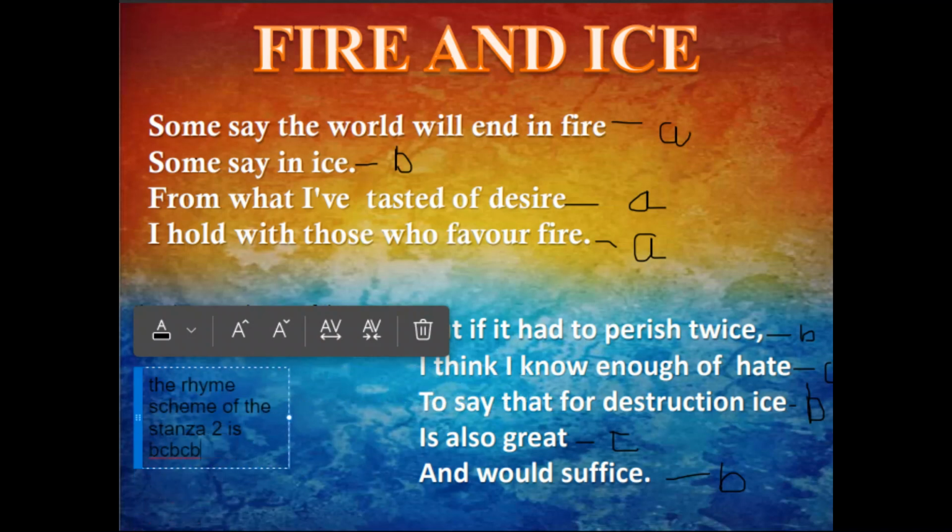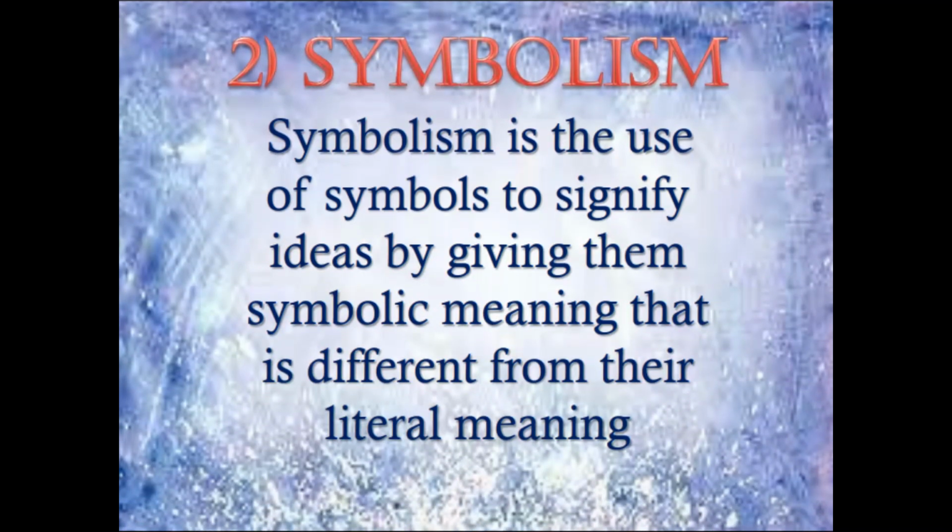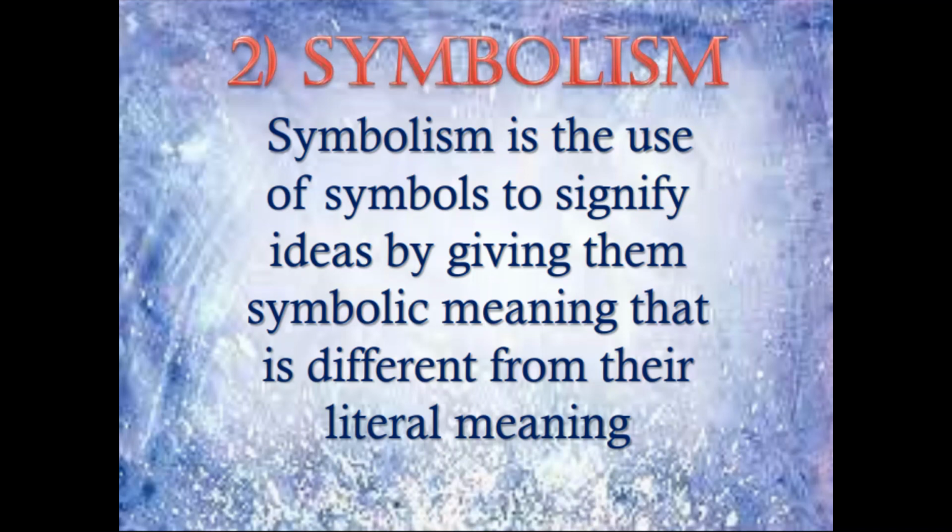So alright students, now let's see the second poetic device. It is symbolism. Now, symbolism is the use of symbols to signify ideas by giving them symbolic meaning that is different from their literal meaning.